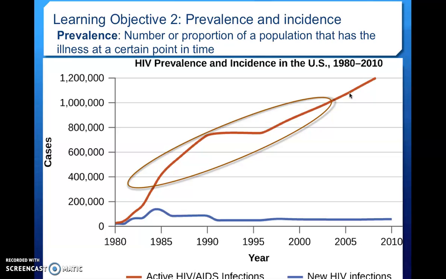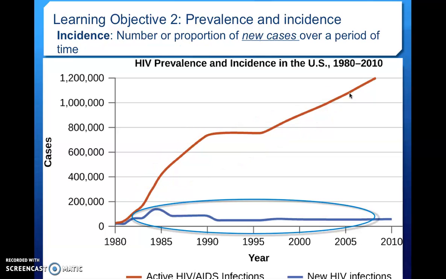Now, how is that different from incidence? Well, let's look at incidence now. So incidence, the key word here is new cases. It's the number of new cases in that time period. So that's this blue line down here. I've circled it. So if we look at this, in 1990, it looks like there were about 80,000 new cases of HIV in the US.